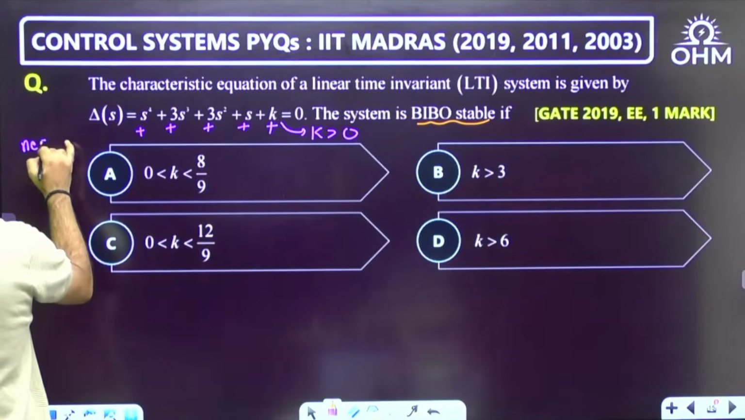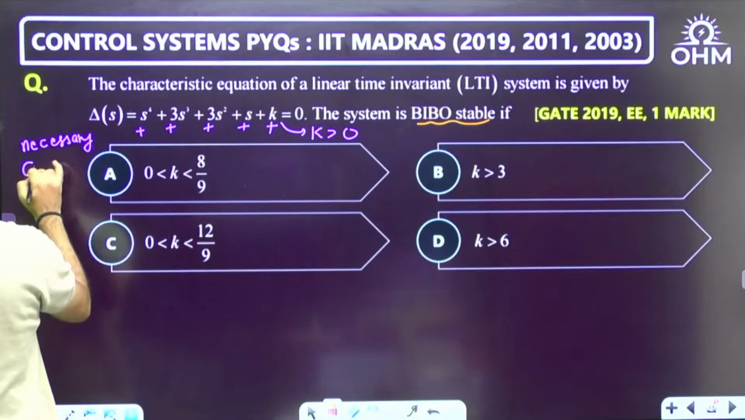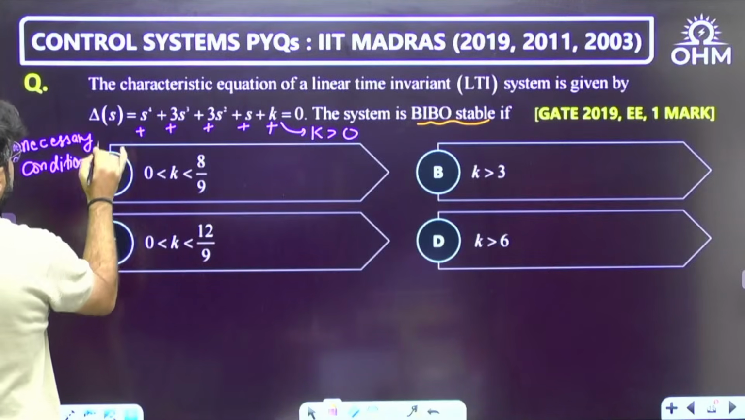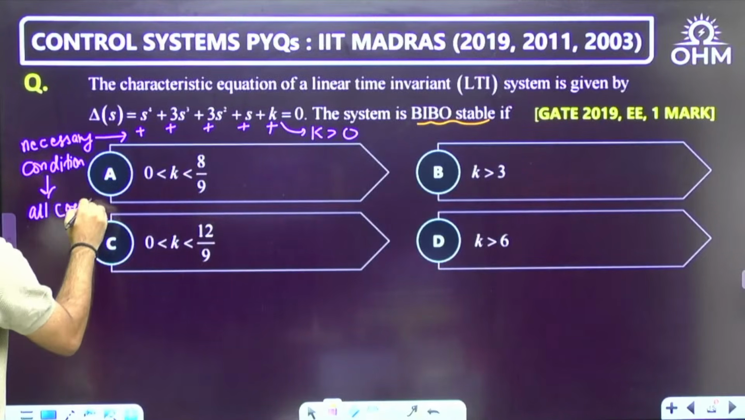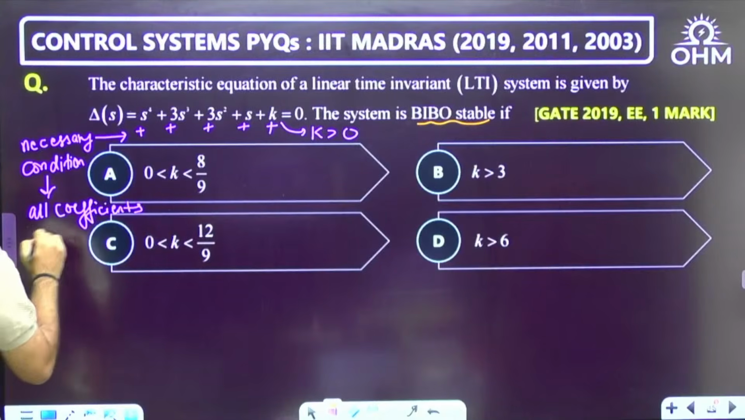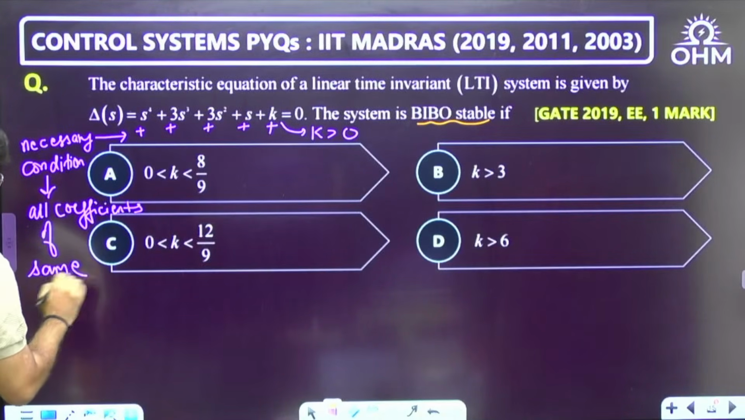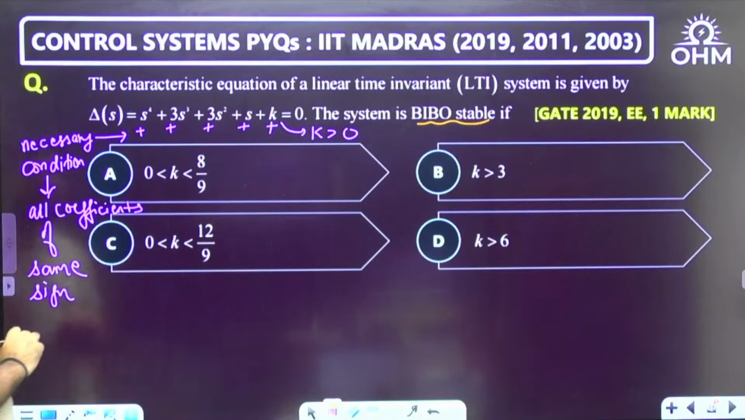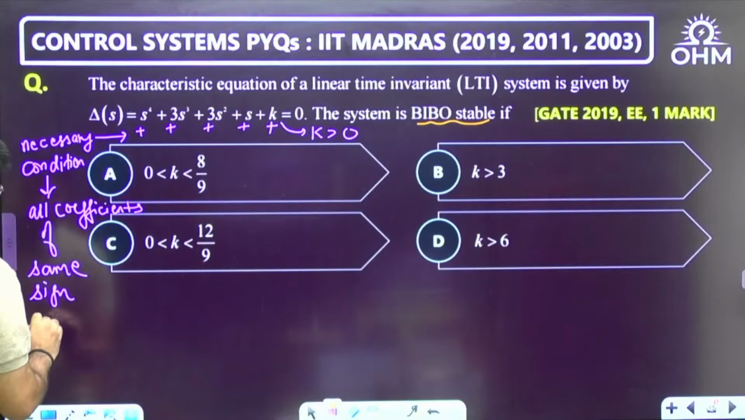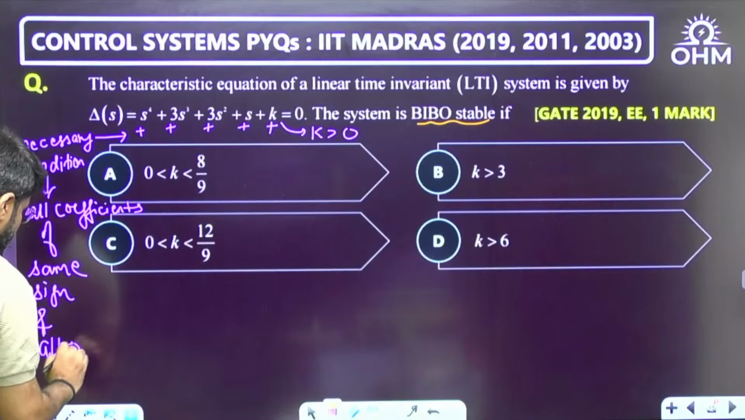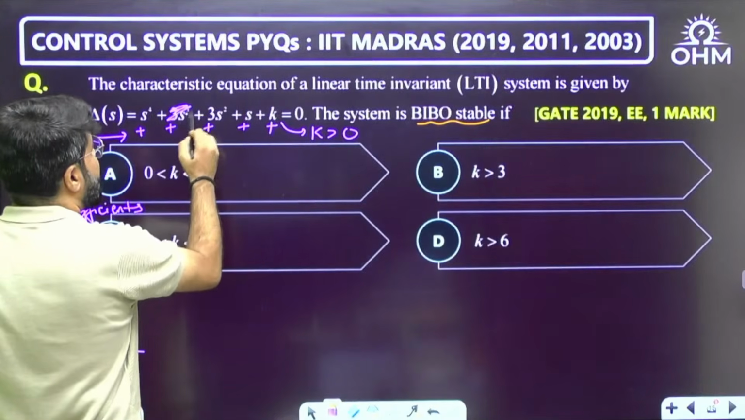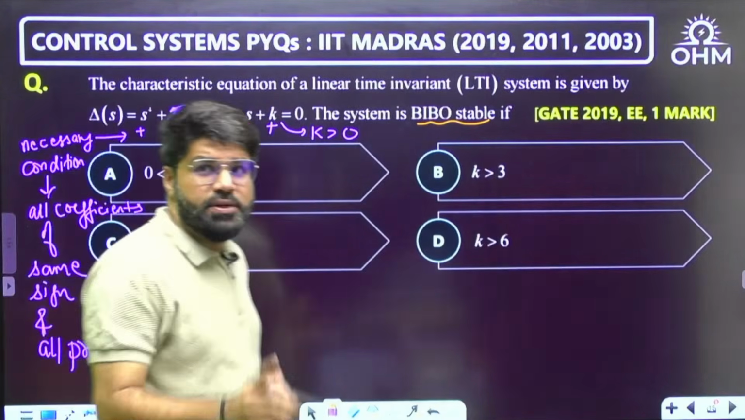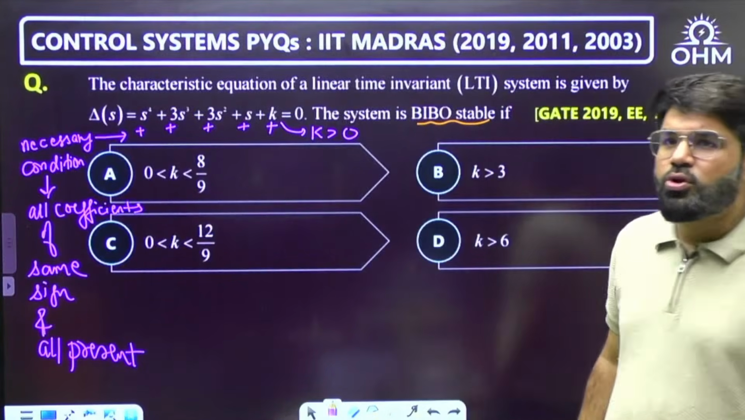This is what we call the necessary condition: all coefficients of the same sign, not 0. Positive means positive. All coefficients of the same sign and all present also. None of them must be missing. If I tell you something like s power 4 plus directly 3s square, then directly you can say such a system cannot be stable because it has a missing coefficient. That should also not happen.